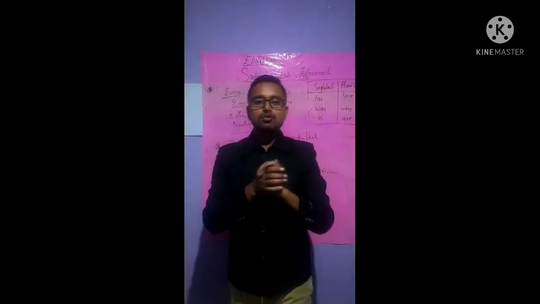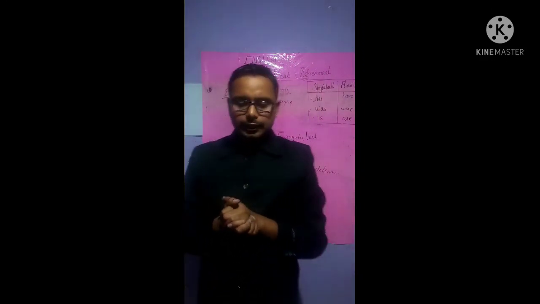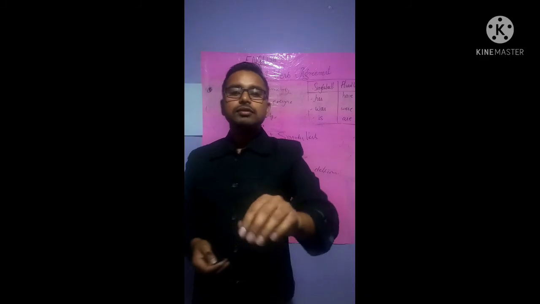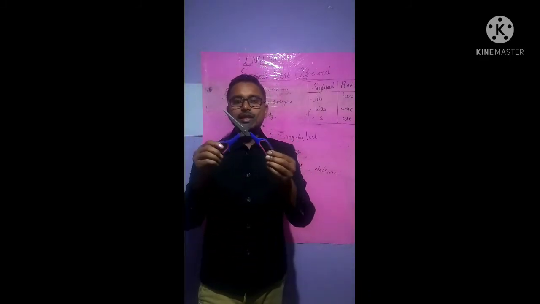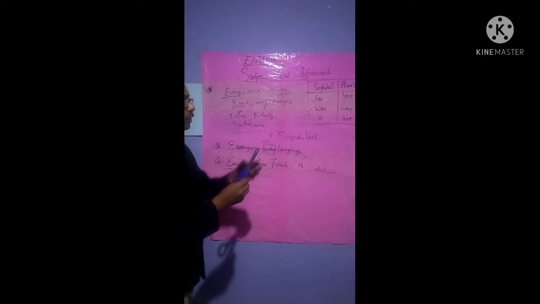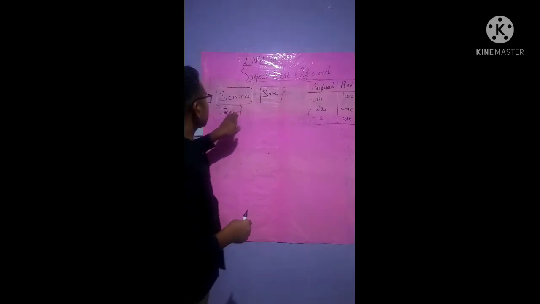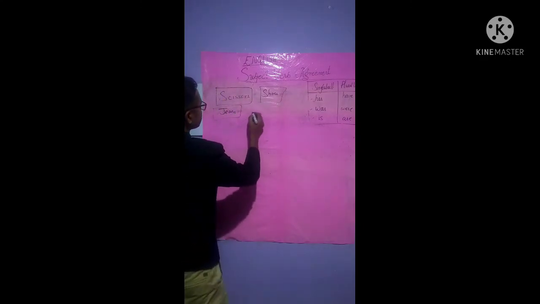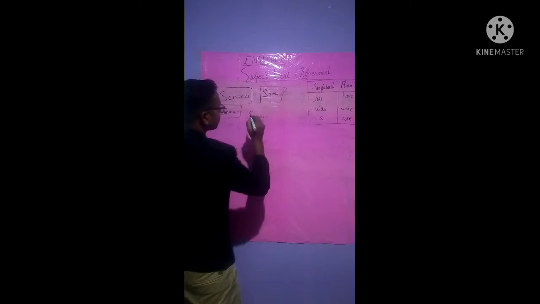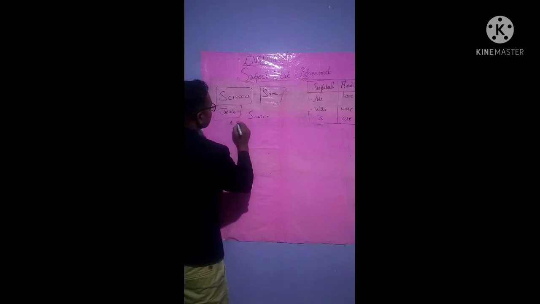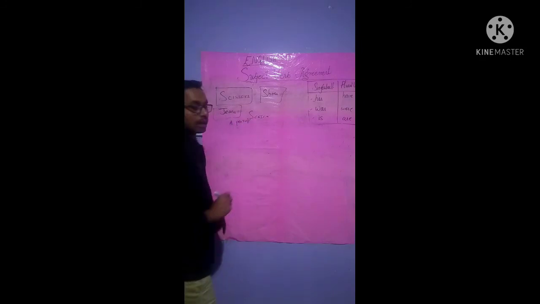Now I would like to ask you something which is very connected, isn't it? Now see, singular noun, singular verb, plural verb. Now see, this is a scissor, isn't it? Wait, I have to rub it and I'll explain. Now I would like to explain to you that scissors, shoes and jeans. You will not see scissor, SCISSOR, isn't it? But if you see this, it will be written as a pair of scissors.